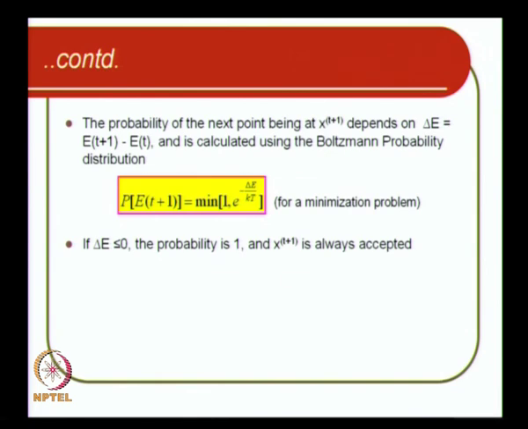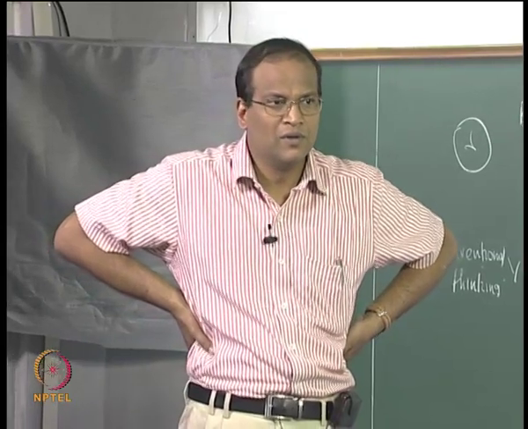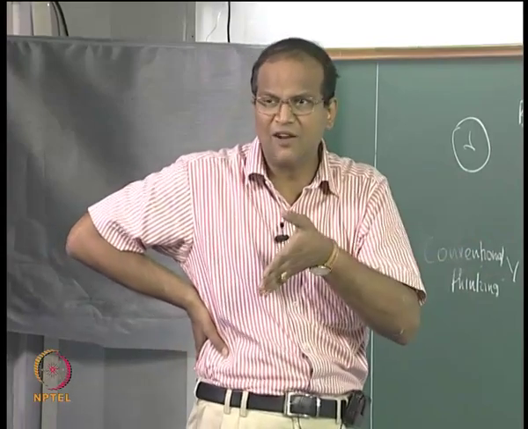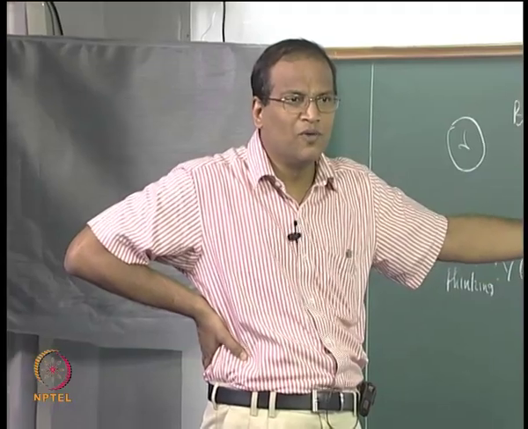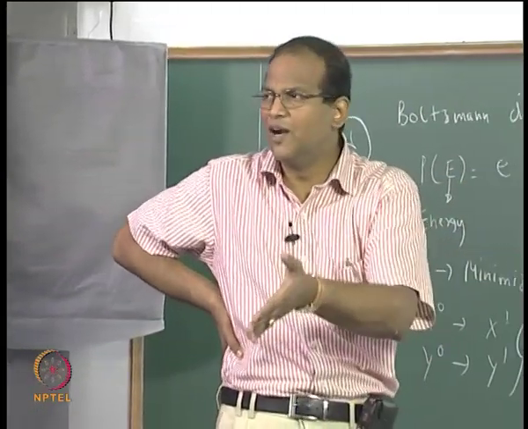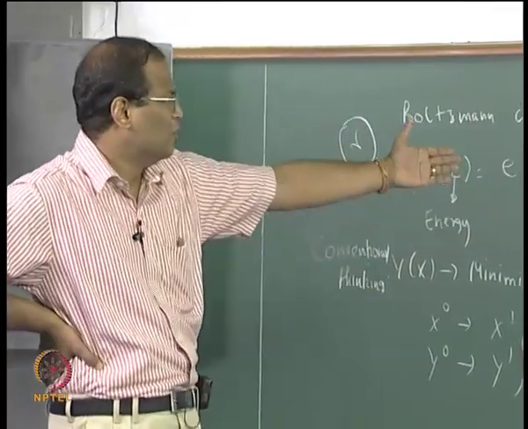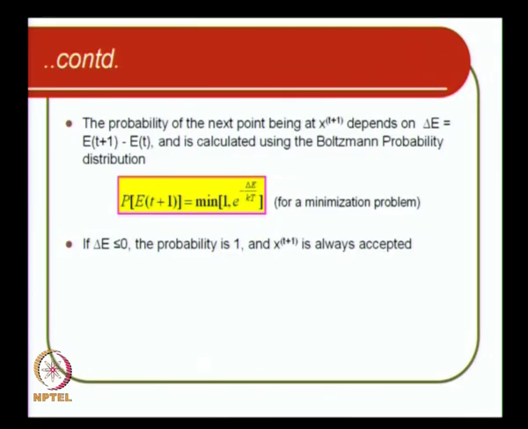If delta E is less than or equal to 0, that means y1 is less than y0. For a minimization problem, if y1 is less than y0, you want to accept, okay. So if delta E is less than 0, the probability is 1 and x(t+1) is always accepted.